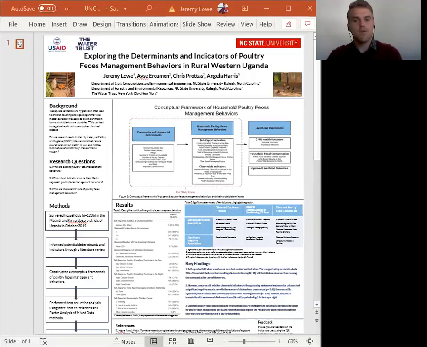Looking at the conceptual framework shown in Figure 1, we have self-report and observable indicators representing various behaviors. The full list of indicators can be seen in the middle column of the framework, and I'll be happy to discuss them at length later. Again, the focus of our research is on these specific feces management practices noted by the area inside the dashed rectangle.